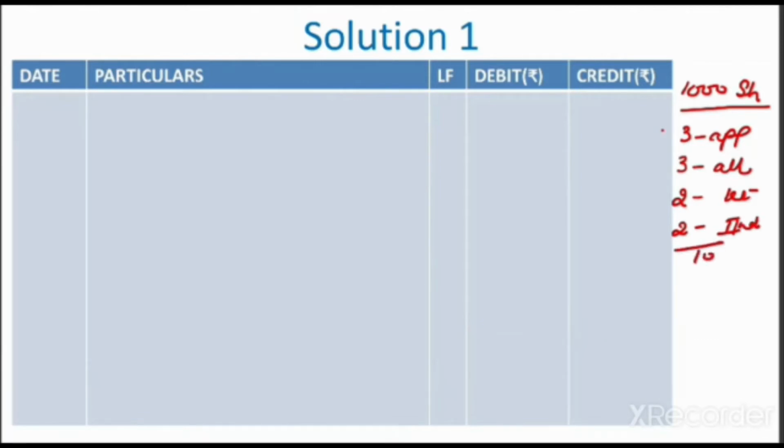And we also have to put a line till the amount called. So we had called 8 rupees and we have not received this first call. So the entry for forfeiture of shares will be: share capital account will be debited with the called up amount on 1000 shares.